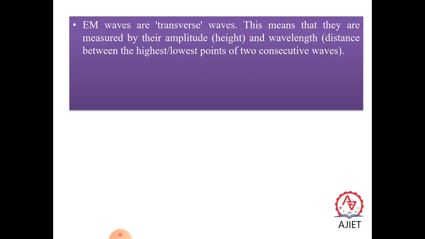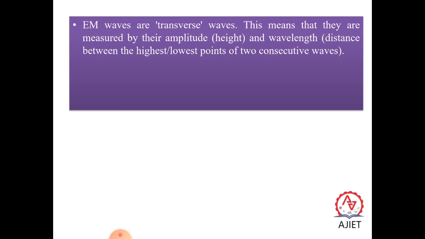So next one: electromagnetic waves are transverse waves. Waves can be classified into two kinds. One is called a longitudinal wave, the other a transverse wave. In a longitudinal wave, particle vibration is in the direction of propagation of the wave, just like your paddy field. When the air blows, the paddy stalks bend in the direction of the propagation of the wave. These kinds of waves are called longitudinal waves.